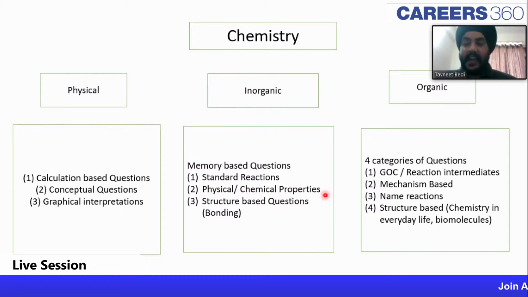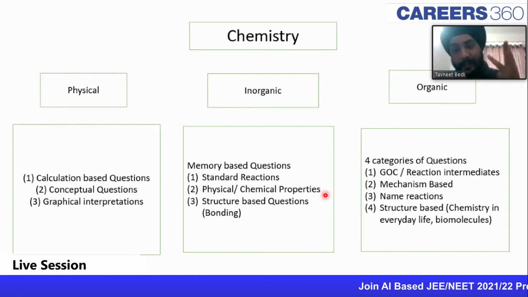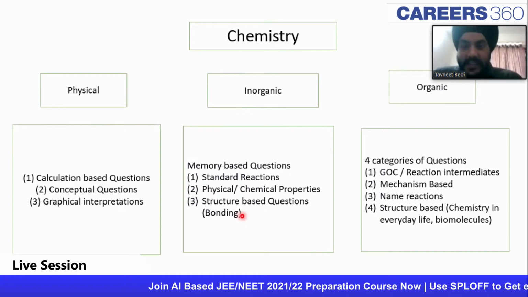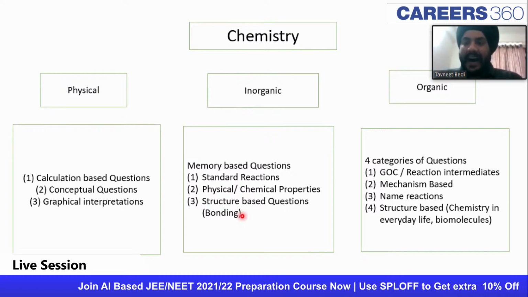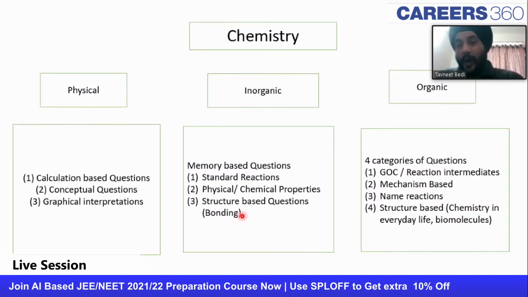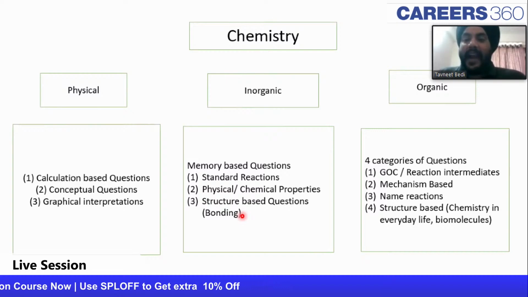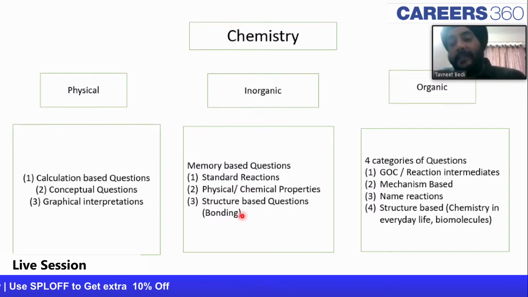Then there are physical and chemical properties. Physical and chemical properties are also very, very important. There are majorly these three types of questions which get asked again and again. In the physical and chemical properties type, what is being asked is the periodic properties: size, electronegativity, electron affinity, electron gain enthalpy, ionization energies, and so on. You will find at least one question from this periodicity.